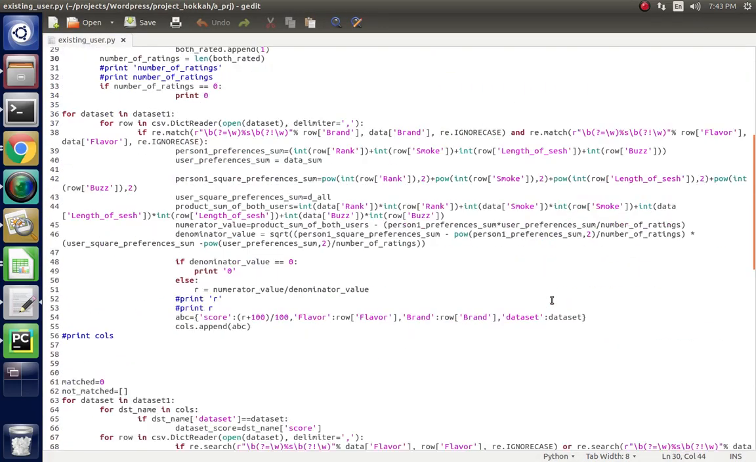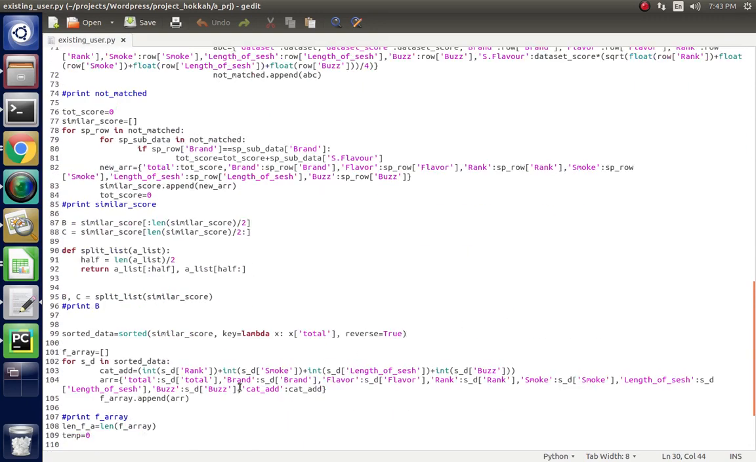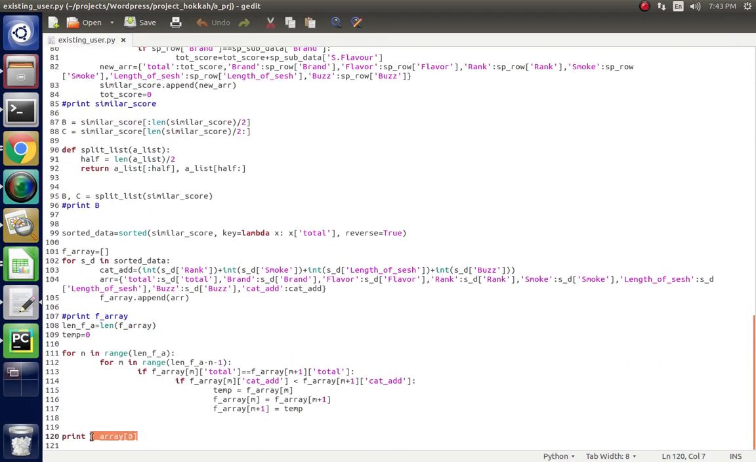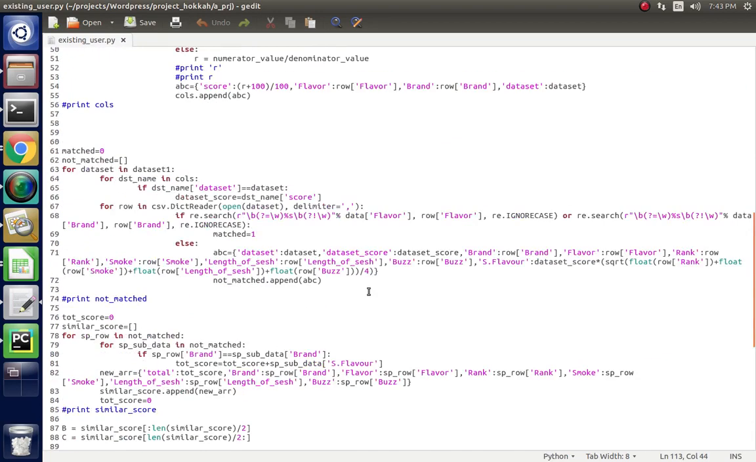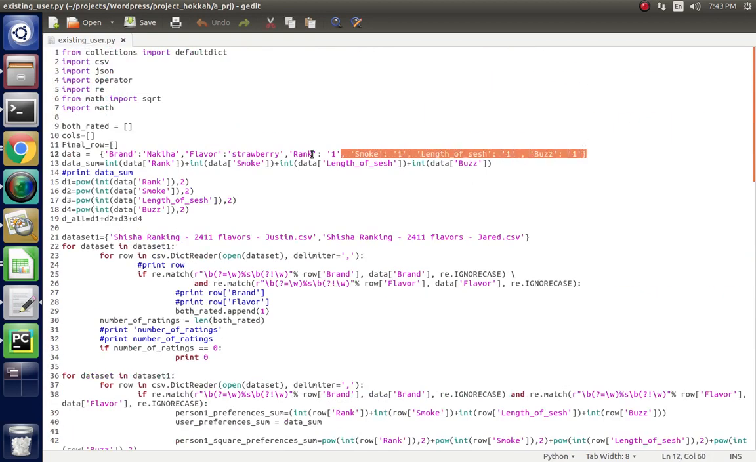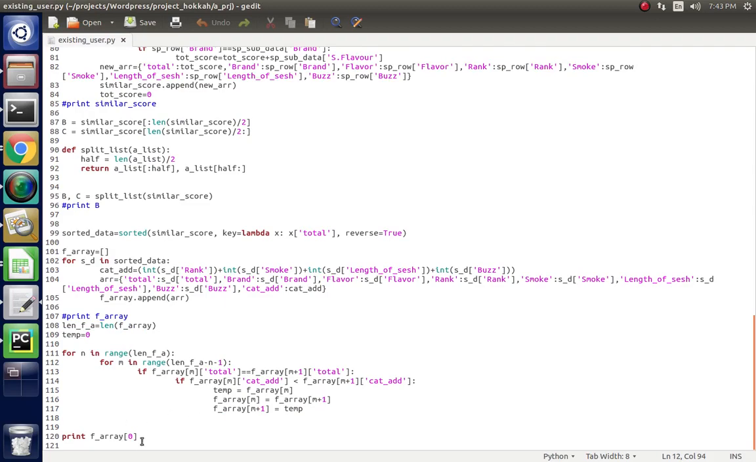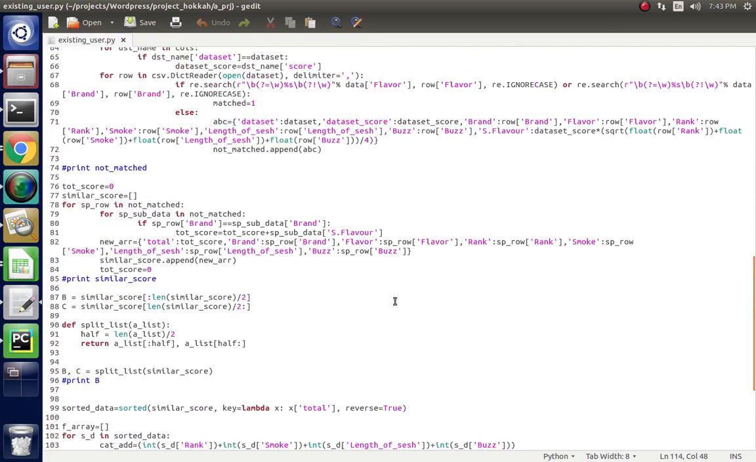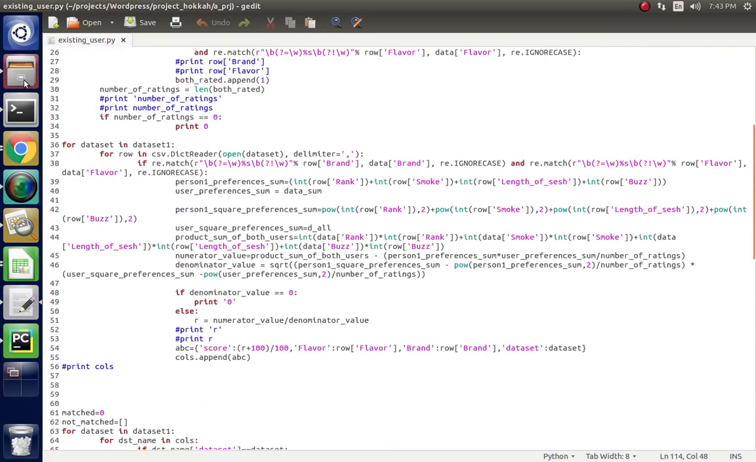After running this program, we will find the exact value that we should recommend to the user who likes this type of data, who likes Milka strawberry and provides this rank. Then he should also try this data. We will run this program and we will get the output.